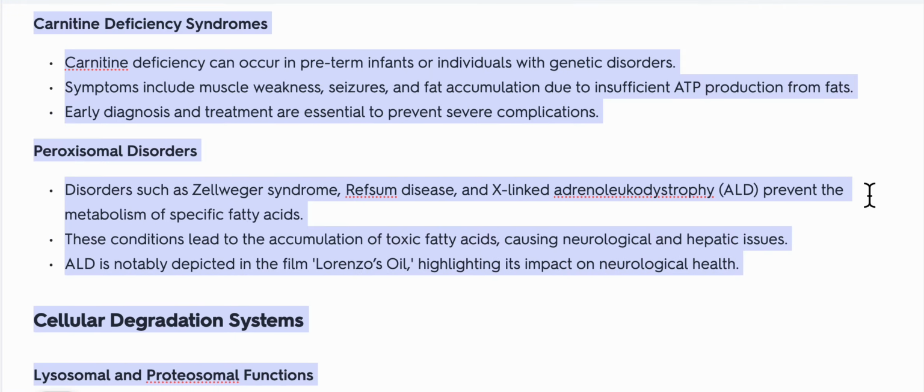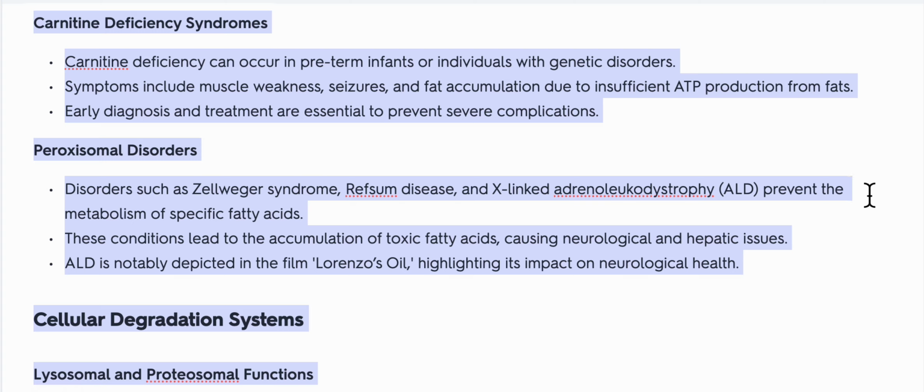Carnitine deficiency syndromes. Carnitine deficiency can occur in preterm infants or individuals with genetic disorders. Symptoms include muscle weakness, seizures, and fat accumulation due to insufficient ATP production from fats. Early diagnosis and treatment are essential to prevent severe complications.